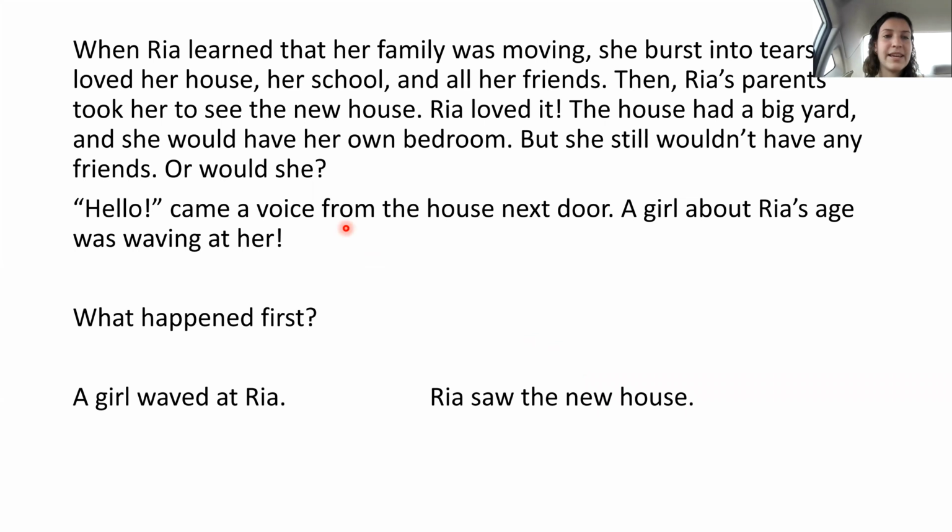Right, so moving on once again. When Ria learned that her family was moving, she burst into tears. She loved her house, her school, and all her friends. Then, Ria's parents took her to see the new house. Ria loved it. The house had a big yard, and she would have her own bedroom. But she still wouldn't have any friends. Or would she? "Hello!" came a voice from the house next door. A girl about Ria's age was waving at her. Okay, so what happened first? We have a girl waved at Ria, or Ria saw the new house.